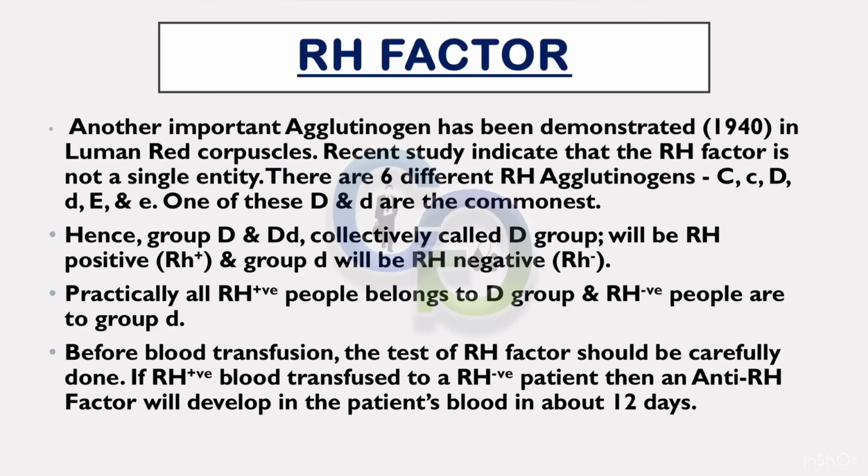Hence, group capital D and capital D, small d, collectively called capital D group, will be Rh positive and group small d will be Rh negative. Practically, all Rh positive people belong to capital D group and Rh negative people to group small d. Before blood transfusion, the test of Rh factor should be carefully done. If Rh positive blood is transfused to a Rh negative patient, then an anti-Rh factor will develop in the patient's blood in about 12 days.